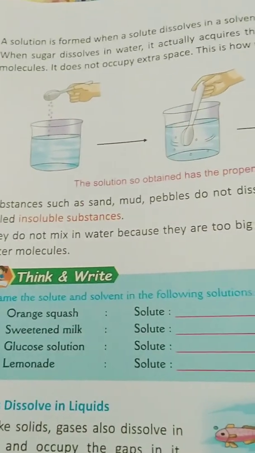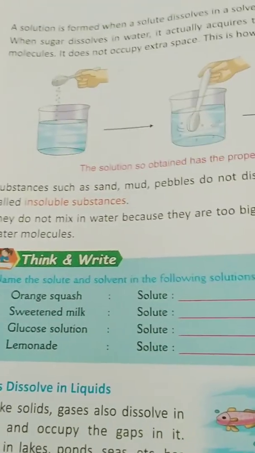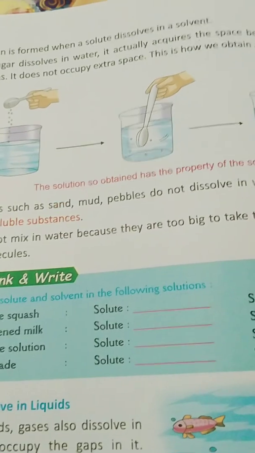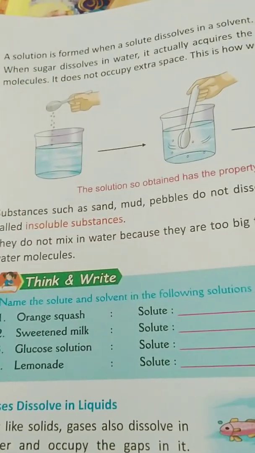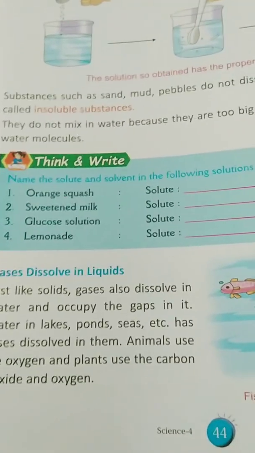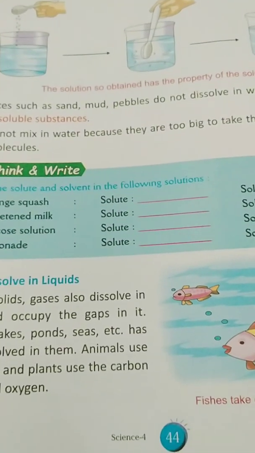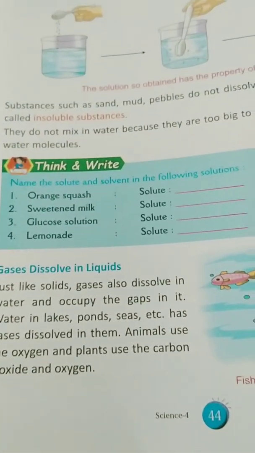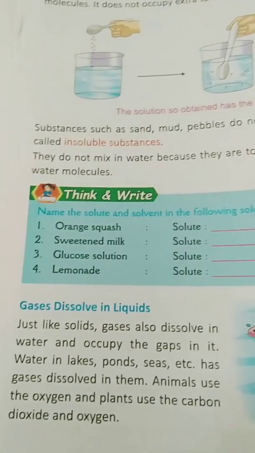So you can try this experiment at home also. Substances such as sand, mud, pebbles do not dissolve in water and hence are called insoluble substances. They do not mix in water because they are too big to take the space between the water molecules.